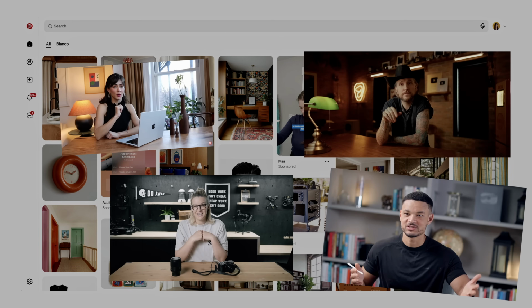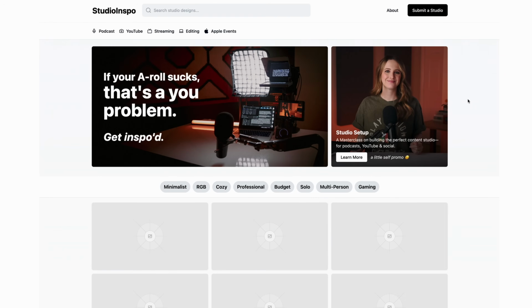Hello all, Sara Dietschy rhymes with peachy here. I want to vibe code a Pinterest clone. Pinterest for studio setups and A-roll shots. I know, it's super niche, and I know it might sound ambitious, but I already vibe coded the UI and I think it looks pretty good, right?